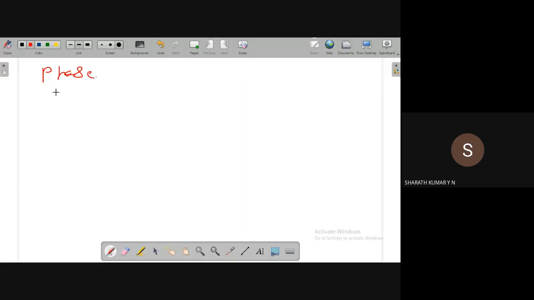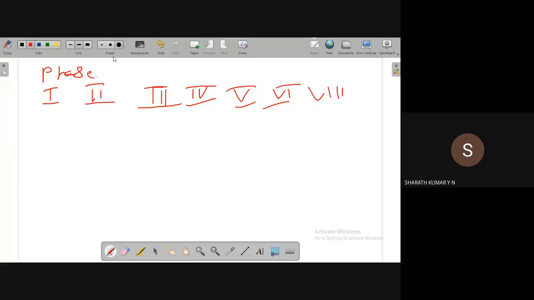There will be 8 phases totally: first phase, second phase, third phase, fourth phase, fifth phase, sixth, seventh. Sorry, I wrote the seventh wrong. Seventh phase and 8th phase.